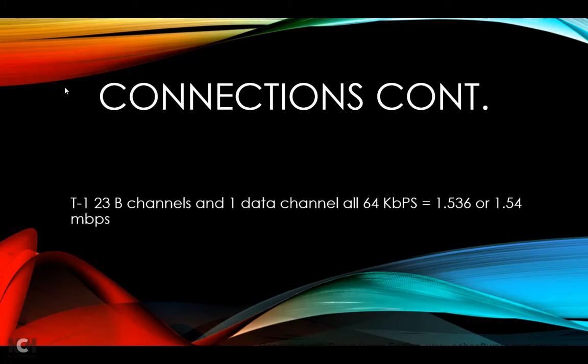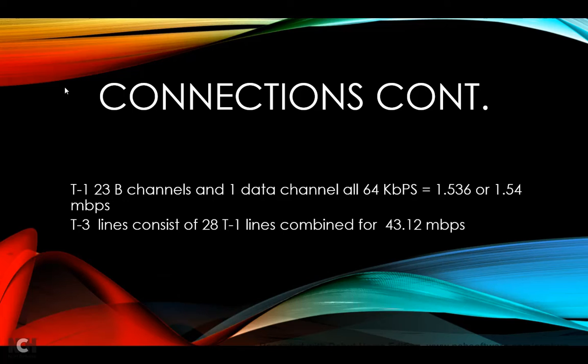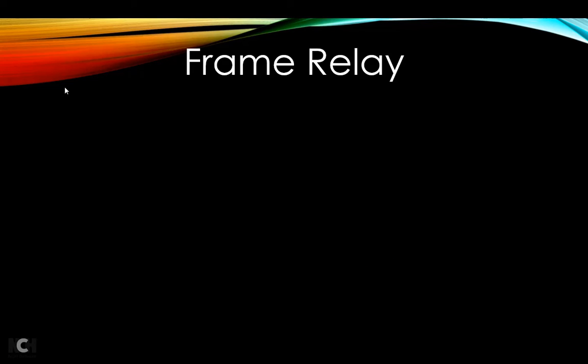Connections continued. The T1 was 23 B channels and one data channel, all 64 kilobits per second, and 1.536 or 1.54 megabits per second total. T3 lines consisted of 28 T1 lines combined for 43.12 megabits per second throughput.